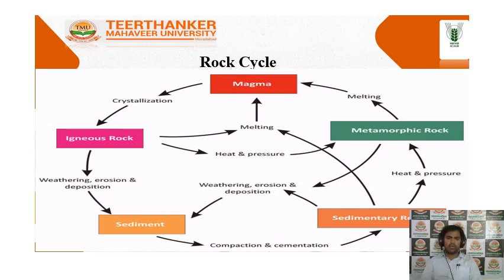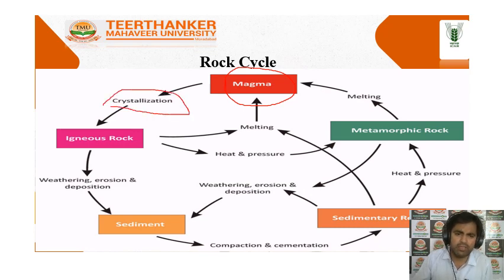I have now come to the rock cycle. This is the most important, and here you can see the magma. What is magma? Magma is released from volcanic eruption, and after that the rock is formed by the process of cooling and crystallization of the molten magma. In some books it is written as molten magma, M-O-L-T-E-N. So this molten magma forms rock by cooling and crystallization.